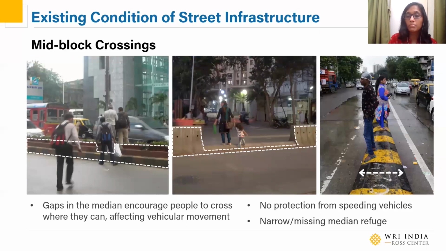When you block crossings, people ultimately cross where they can, which is at mid-block locations or wherever there is a gap in the median. Such locations, since they're unplanned, are quite disruptive to vehicle movement, but they are also very, very dangerous to people who are crossing, as there is no speed protection to the vehicles that are approaching the crossing. Many times, the pedestrian crossing are not visible to cars, and the median itself is quite narrow for them to stand.